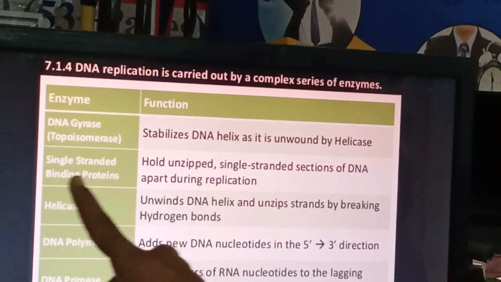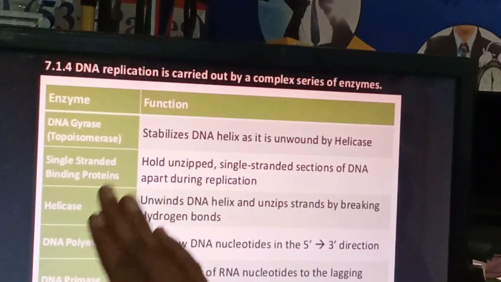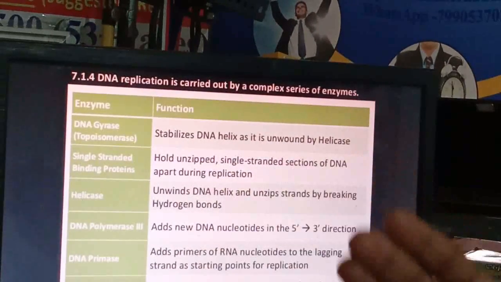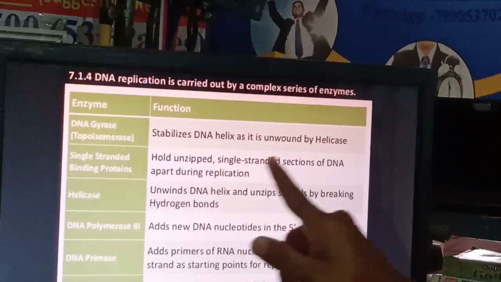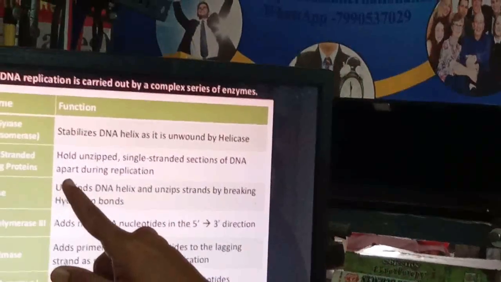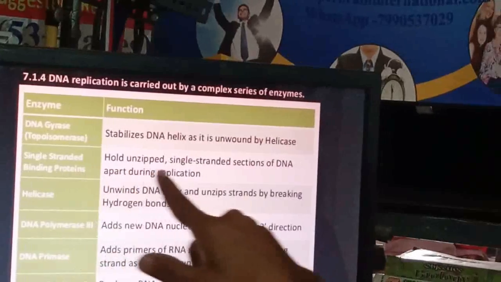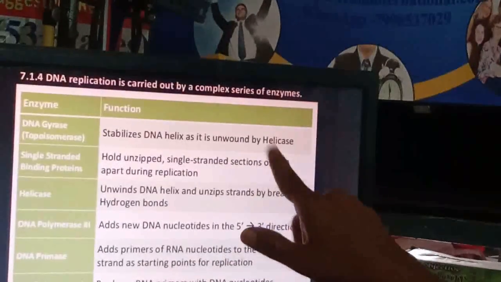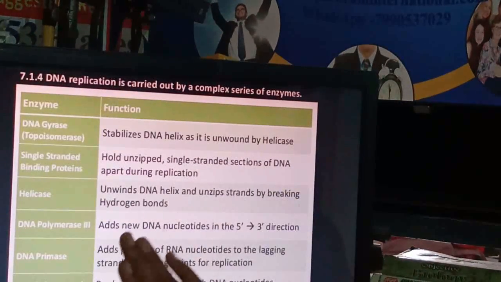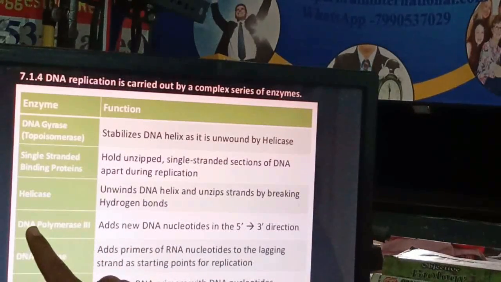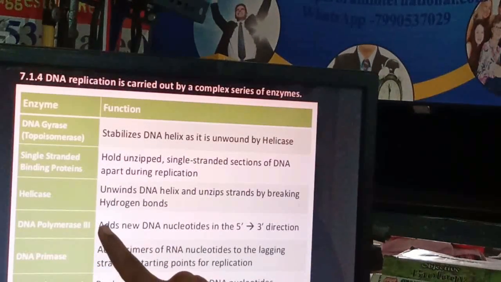Second is single-stranded binding proteins. This protein holds the unzipped, single-stranded section of DNA apart during replication. Helicase we have already seen. Next is DNA polymerase 3.